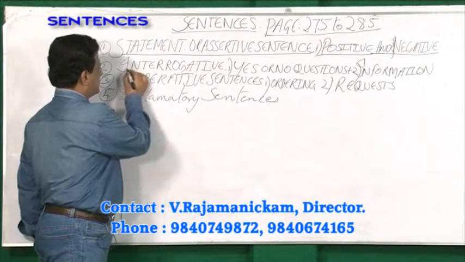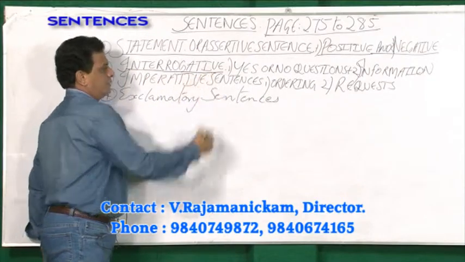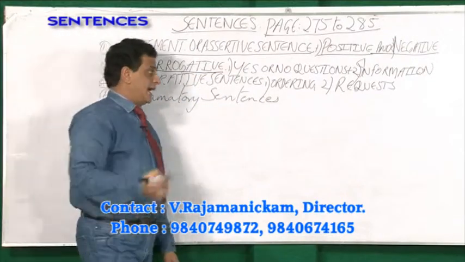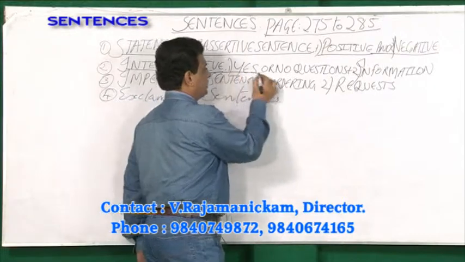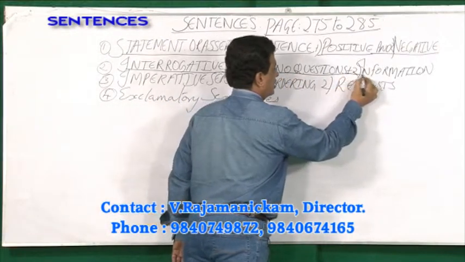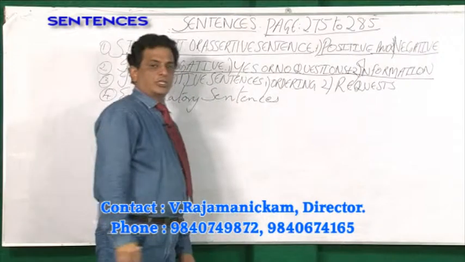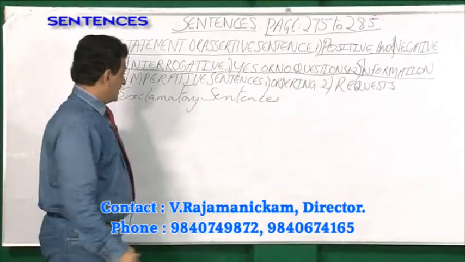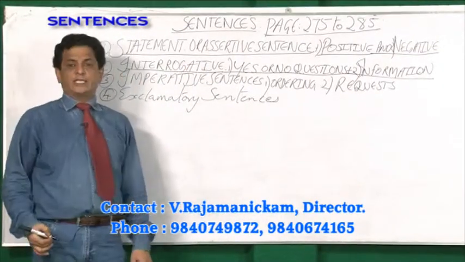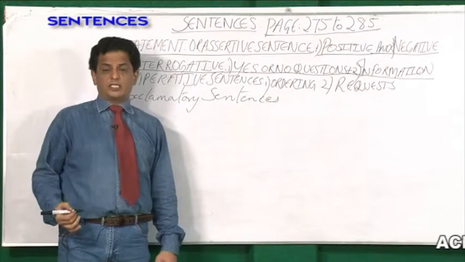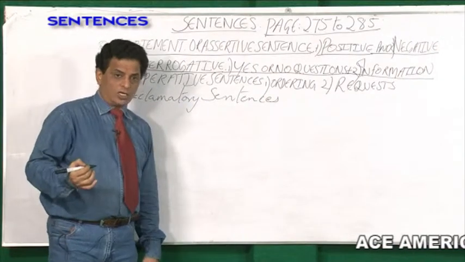The second sentence is interrogative. Interrogative means questioning, and questioning sentences may be of two types: yes or no questions, or information questions. And the third type is the imperative sentence, and the imperative sentence may be ordering or requesting.